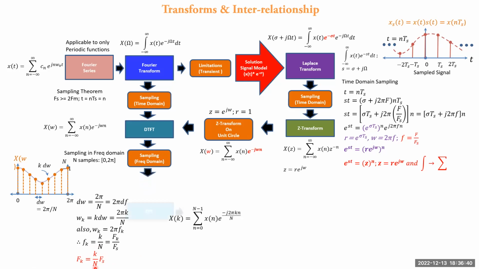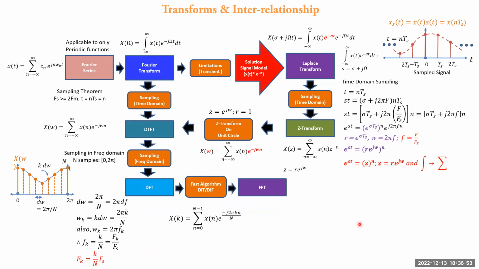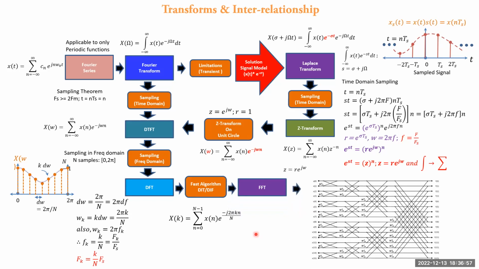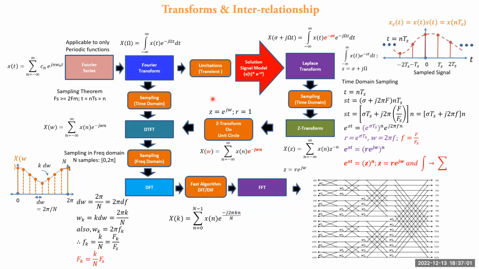So this formula gives the discrete Fourier transform, and when it is solved using a fast algorithm in decimation in time or decimation in frequency, it gives the fast Fourier transform as shown here. So one has to understand that when Laplace transform is evaluated with attenuation constant 0, that is on the j omega axis, it becomes the Fourier transform.